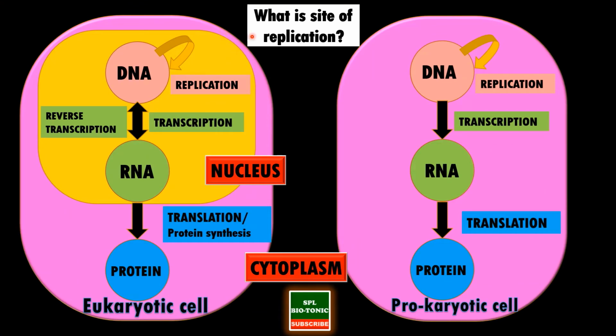Now students, the first question which we get in our mind is, what is the site of replication in eukaryotic cells and prokaryotic cells? Now we have done these two diagrams in one of the previous videos called central dogma of molecular biology. What central dogma of molecular biology says is that there is a flow of information from DNA to RNA and RNA to proteins. And in the same video we also talked about the formation of DNA from DNA is called replication, formation of RNA from DNA is called transcription, and formation of proteins from RNA is called translation. Sometimes RNA is also converted to DNA, that process is called reverse transcription.